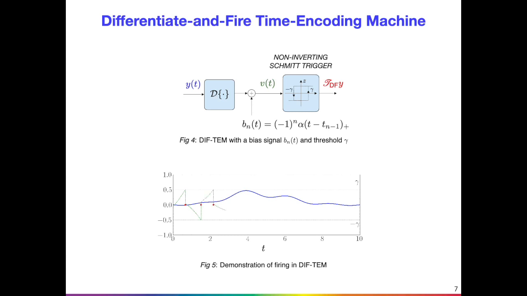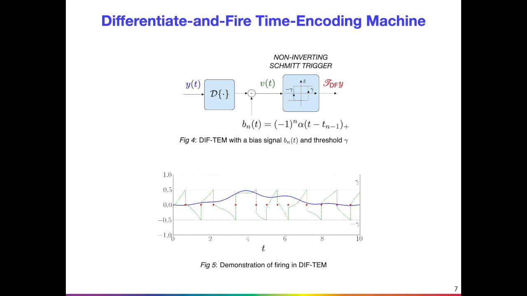Figure 4 shows the schematic of a differentiate and fire time encoding machine. The input signal y of t is given to a differentiator. The output of the differentiator is added to a time-varying bias Bn of t that is also a function of the nth trigger time. The sum V of t is passed to a non-inverting Schmitt trigger with symmetric thresholds at plus and minus gamma. The output is a bilevel signal that transitions at the trigger times.